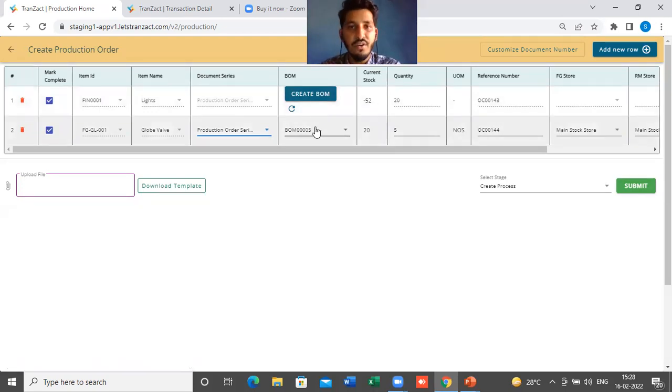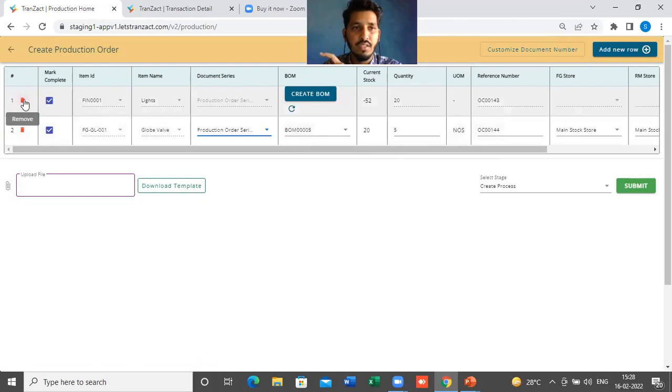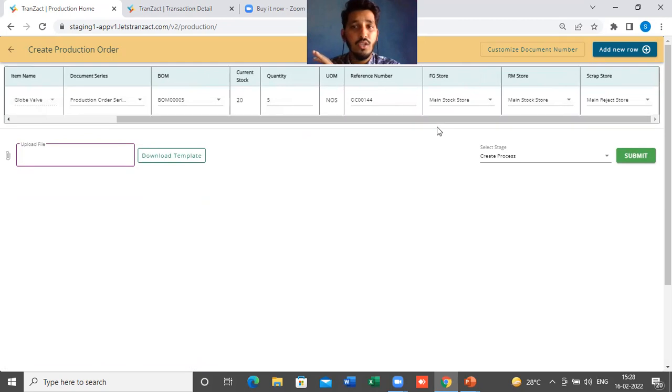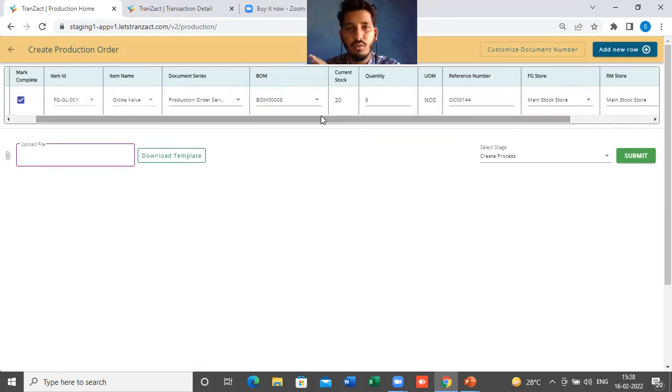If the bill of material is present, it will automatically fetch the data of this BOM number. For this globe ball, the quantity, the reference number, the unit of measurement, all those things will come here. For now, I will just remove this first item, which is the lights, and keep this one. Here you will see the FG store and RM store, so everything will get fetched here automatically. And then we have the stages.